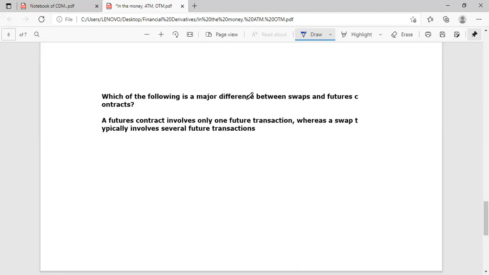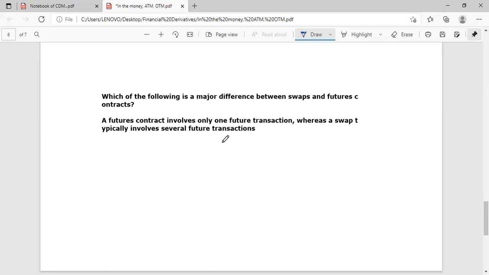Which of the following is a major difference between the swap and future contract? A future contract involves only one future transaction, whereas a swap typically involves several future transactions. In swap contracts, we are paying interest of the second party, and the second party will pay interest of the first party. The first party has taken a fixed rate loan.